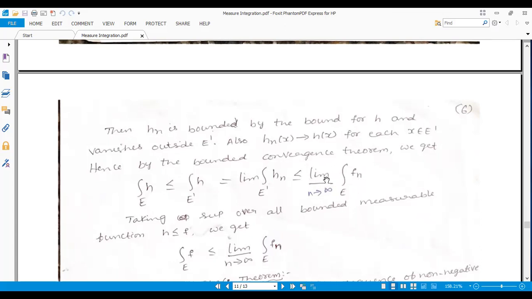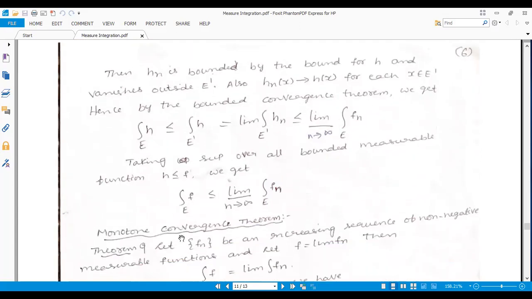Then the limit inferior of the integral of fn over E is there, so we can apply here the supremum over all bounded measurable functions h less than or equal to f. If you apply this, it becomes the integral of f over E, which is less than or equal to the limit inferior of the integral of fn over E. This is Fatou's lemma. You must remember this.